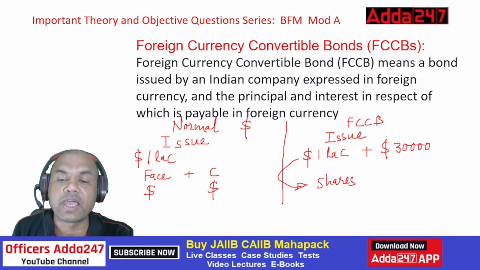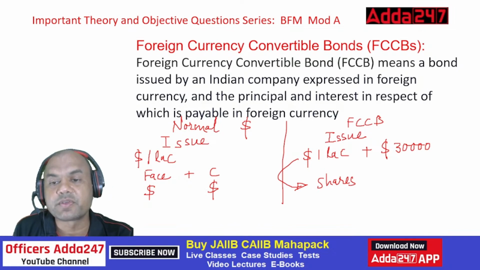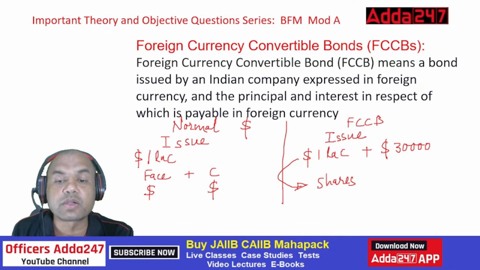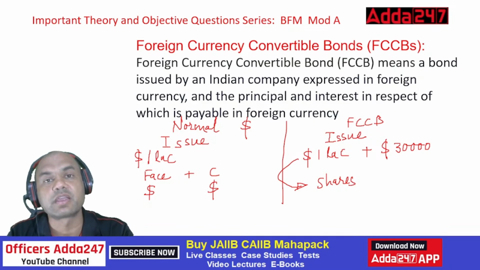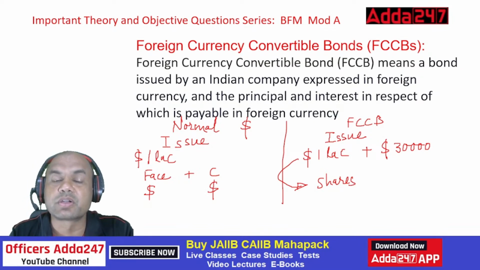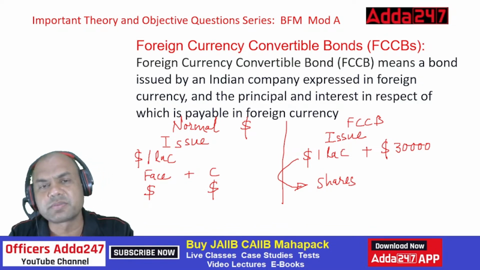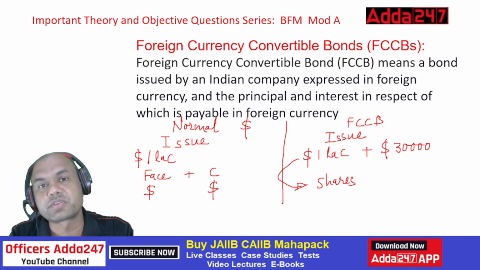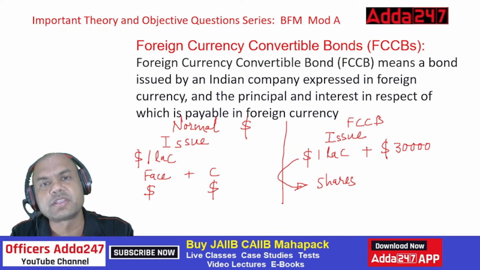In a normal bond, I have to give this 1 lakh and 30,000, whatever it is. Okay. So that is the advantage of FCCB. But any customer will buy FCCB, or get it converted to shares, when your brand name is good. Suppose you are Reliance, Tata, Adani, Wipro, all these names, then the customer readily agrees to the FCCB bond. But if you're a small company with a bad reputation, or a big company with a bad reputation, that can also be the case. In that case, FCCBs won't work.